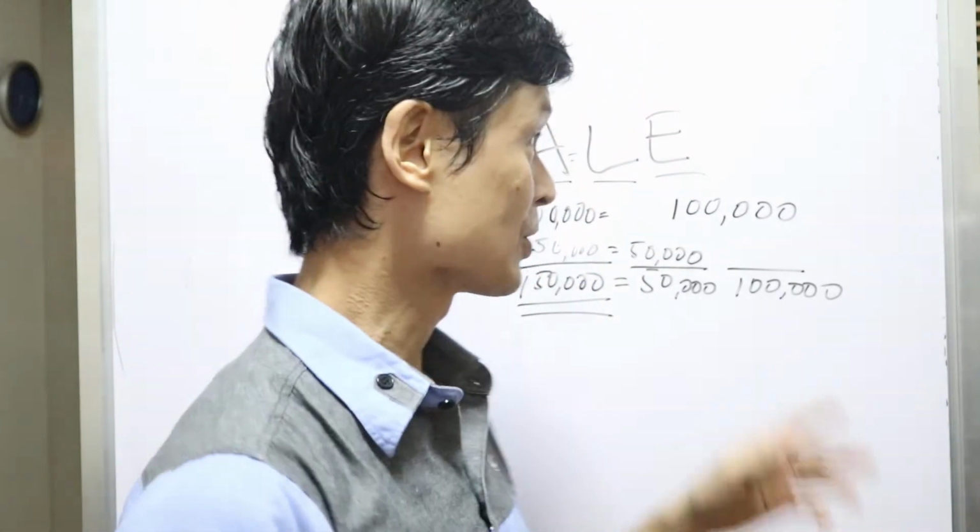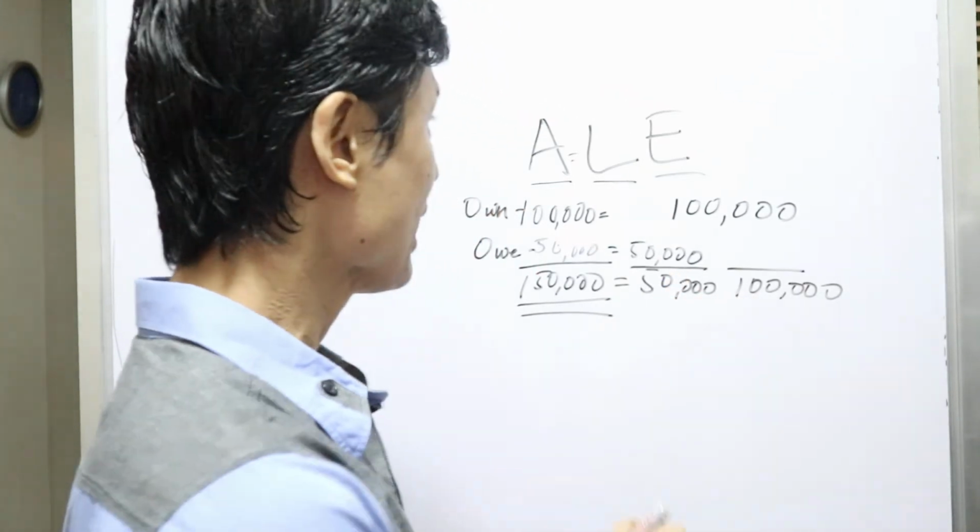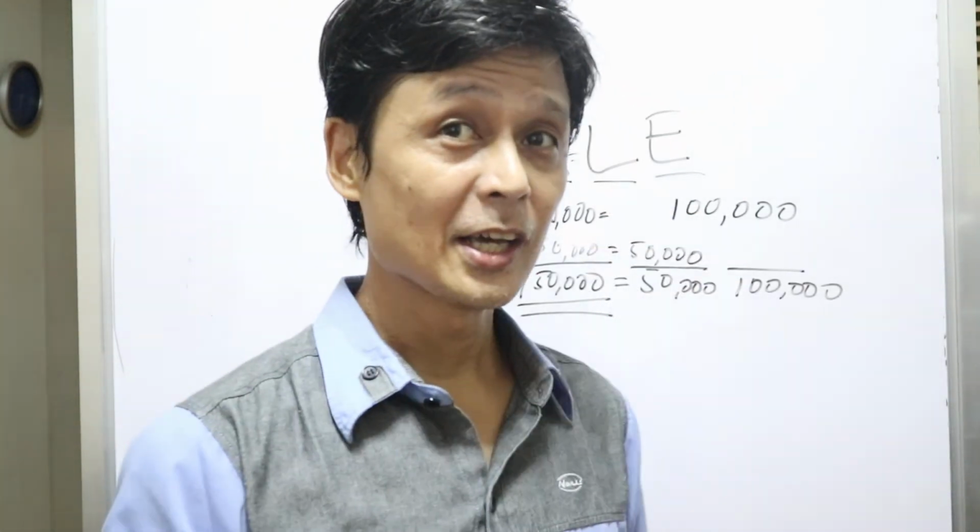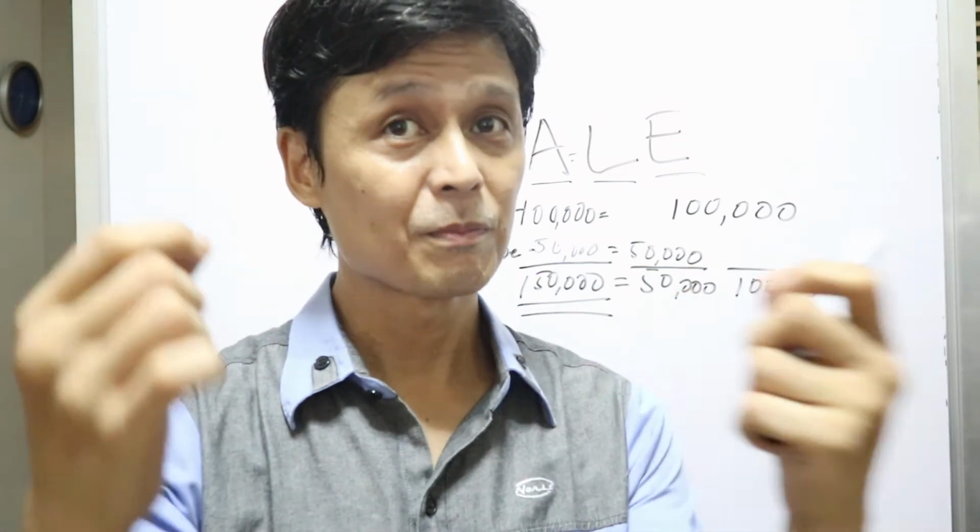So their liability increases, and their assets also decrease because they will pay out cash in the future. So regardless of whether it is business as usual or not, this ALE is affected.